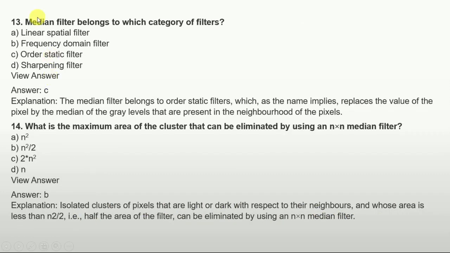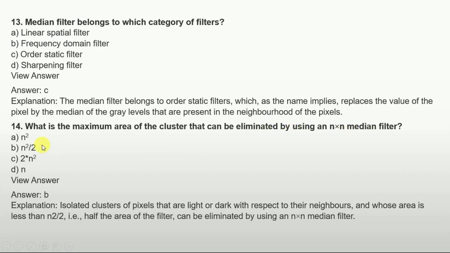And the next question is, median filter belongs to which category of filters? The options are linear spatial filter, frequency domain filter, order statistic filter, sharpening filter. The answer is option C, that is order statistic filter. Here is also a conceptual question. What is the maximum area of the cluster that can be eliminated by using an n by n matrix filter?